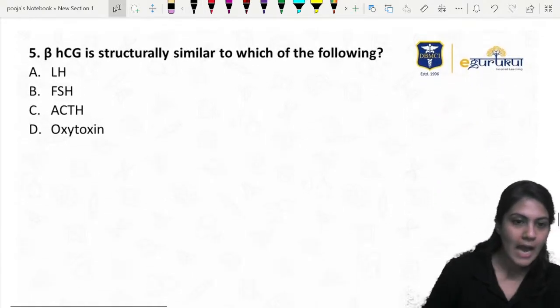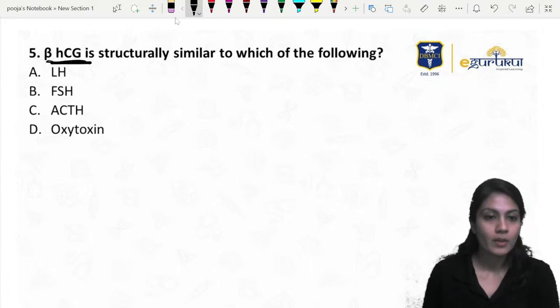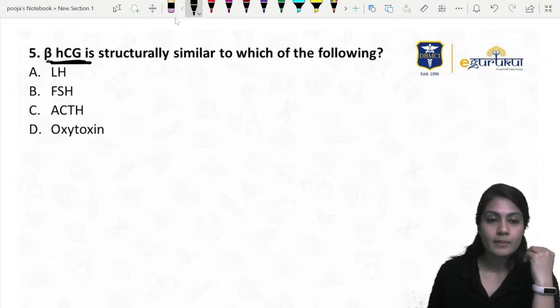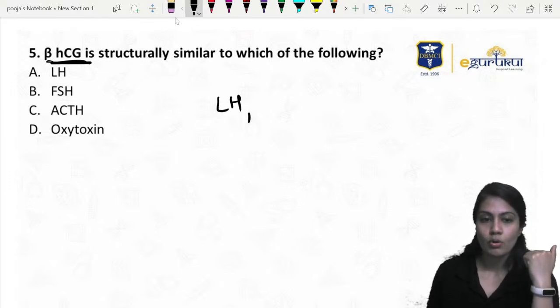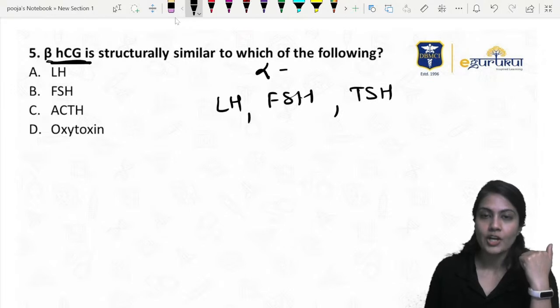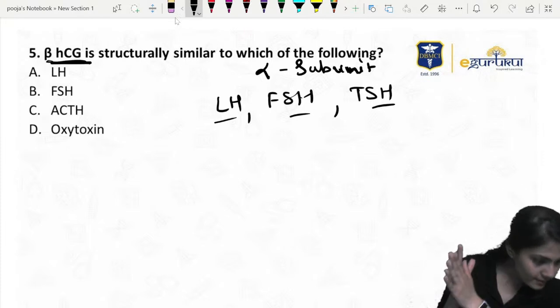Beta HCG is structurally similar to what? Beta HCG, not alpha. They are asking about beta. Alpha is similar to LH, FSH, and TSH also. The alpha subunit of the HCG is similar to that of the LH, FSH and TSH, but only one.